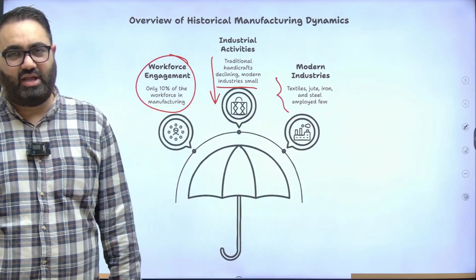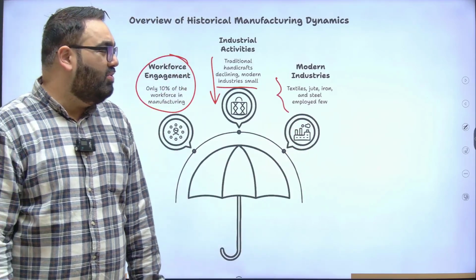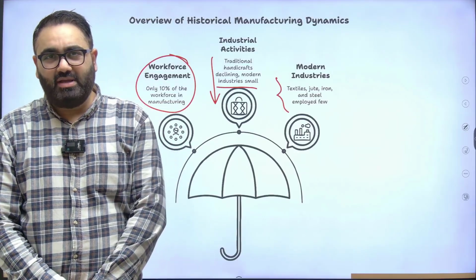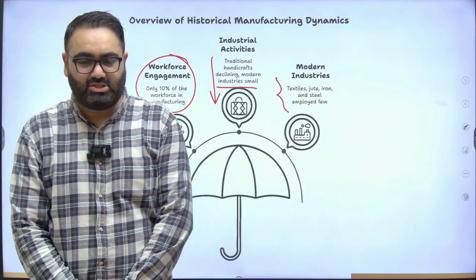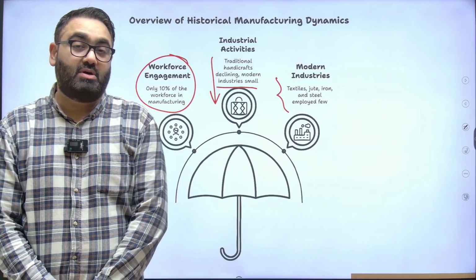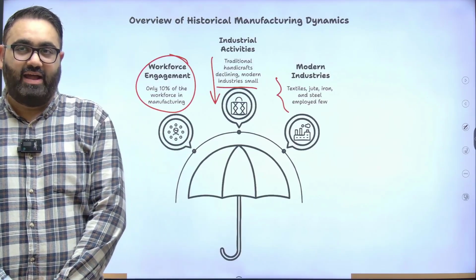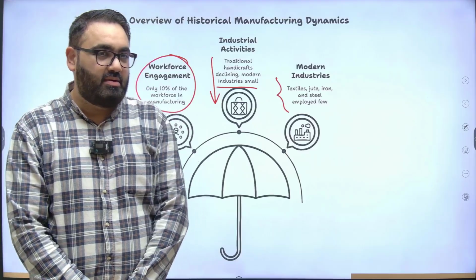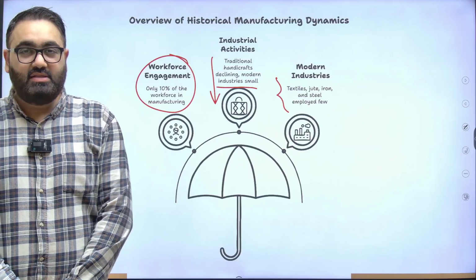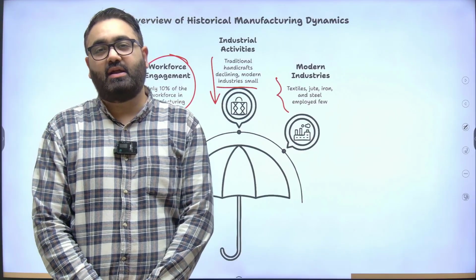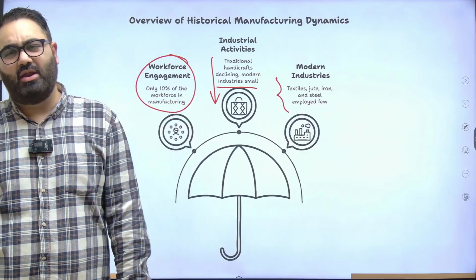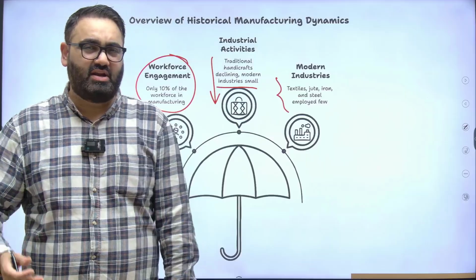The example of Tesco that we took, but they were very few and far in between. There were only a handful of these industries. The problem is that, see, even today, in India's context, why is it that the government wants to focus so much on manufacturing? Why is it that the government wants manufacturing to take the lead in India's economic progress? The reason is that manufacturing is the one that has the potential to employ as many people as possible, or employ much more people than services or agriculture.